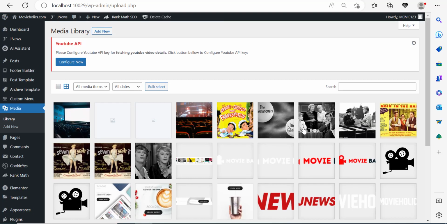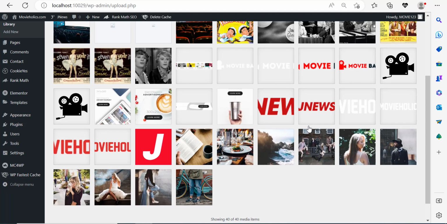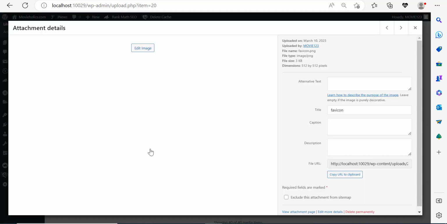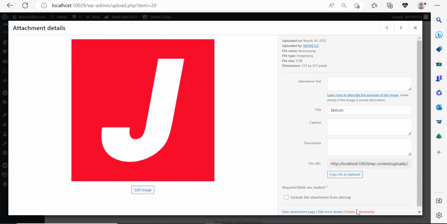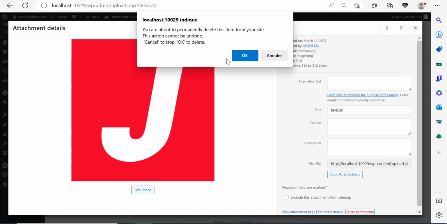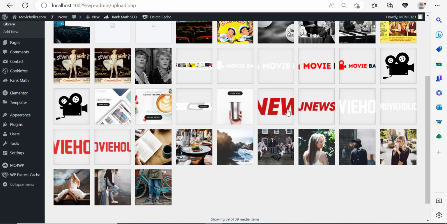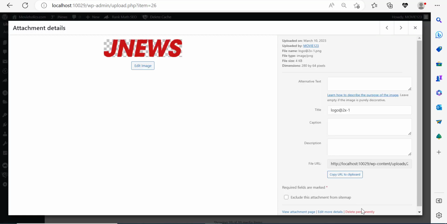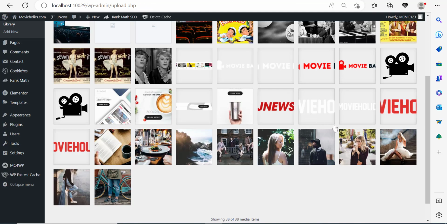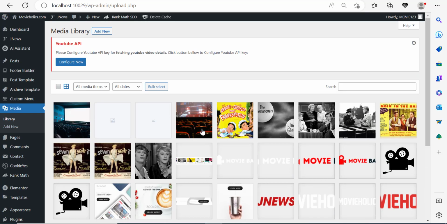Also, when it comes to images, only keep the images that you are using. If there are images that you're not using, such as this Jnews image, which I don't really need. This is a Jnews logo that came pre-installed with the demo website. And since we have our own logo, I don't see why I should keep this image here. So I should just go ahead and delete all of these images that I don't need, because they're just taking space on my website, making my website slower. And so that's another trick.